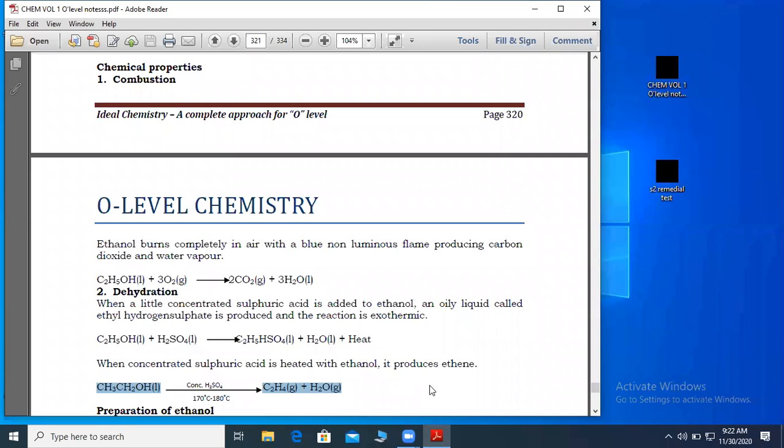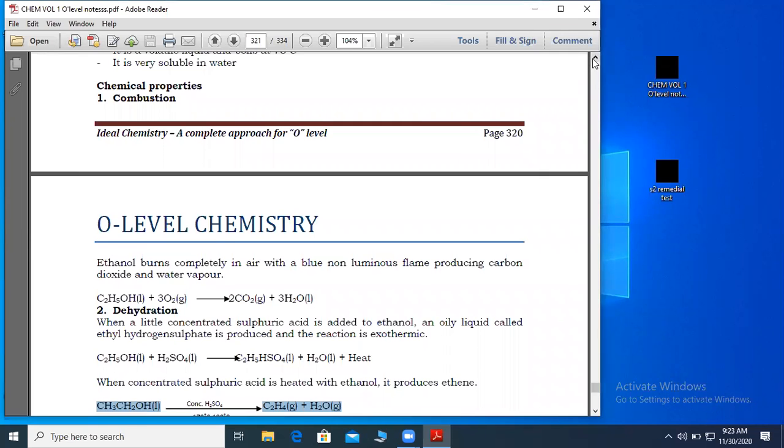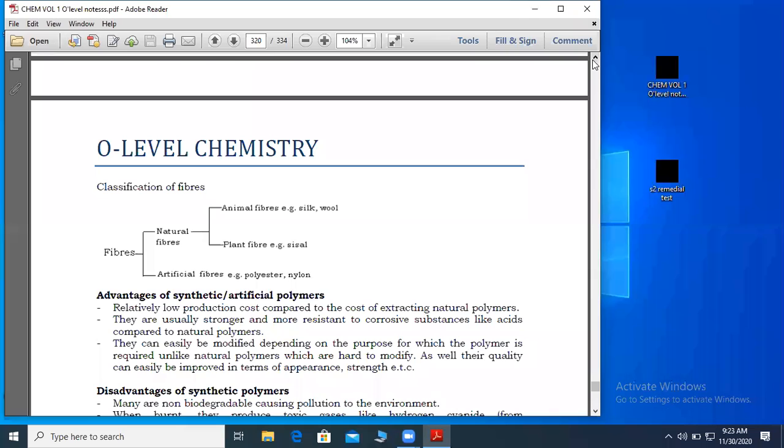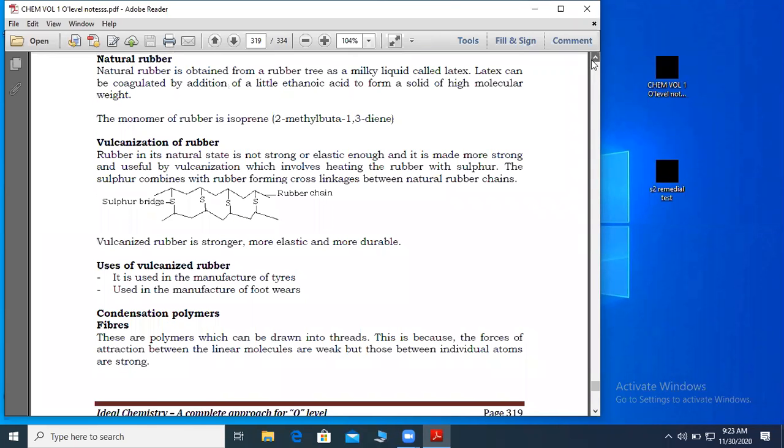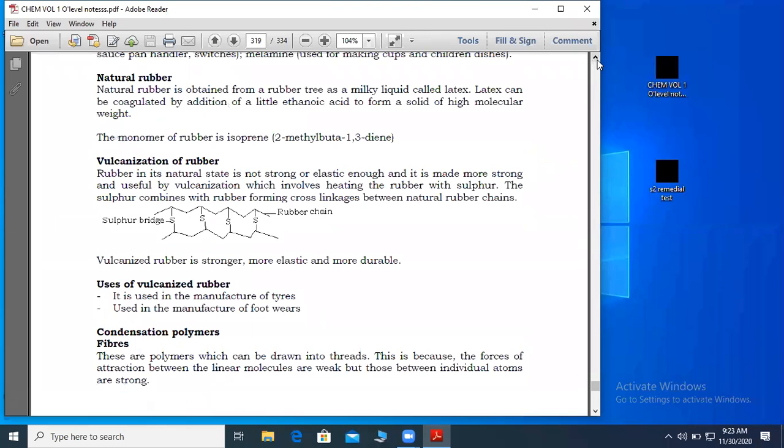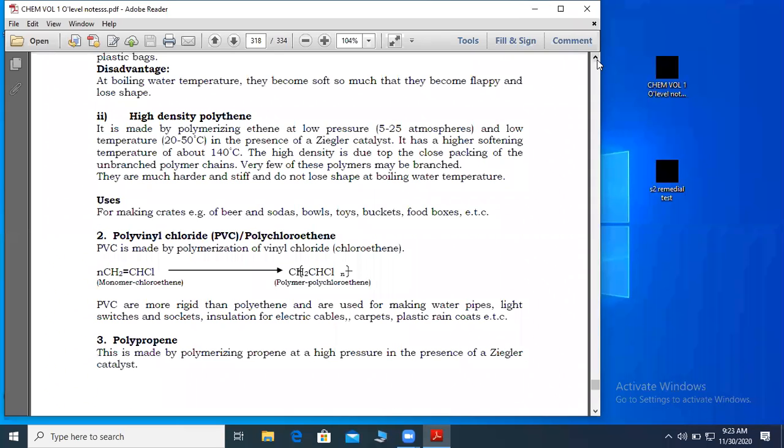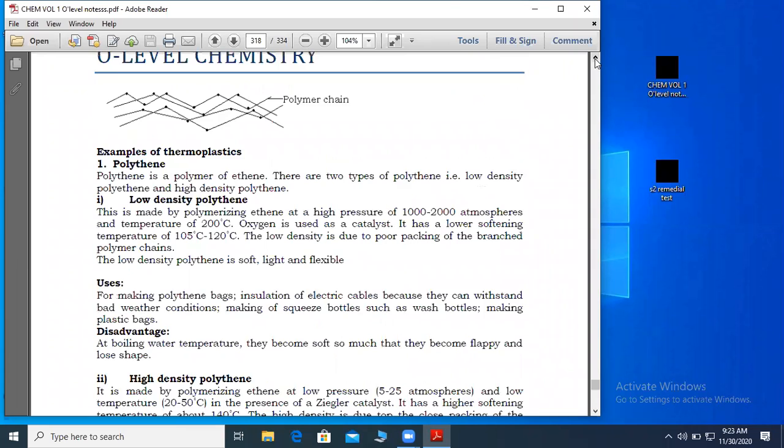Then the other equations, we wanted you to write an equation to show the reaction leading to the formation of 1,2-dibromoethane. 1,2-dibromoethane comes from the reaction of ethene with bromine.